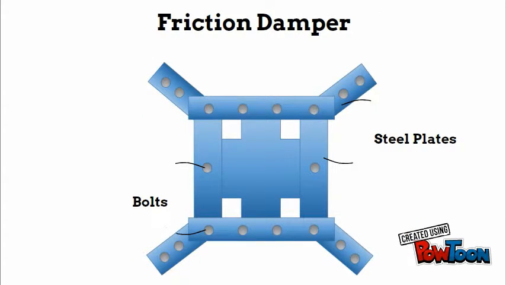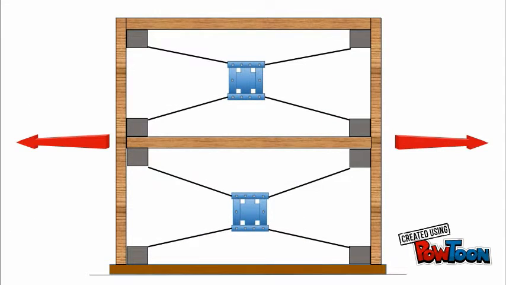The simplest friction damper is constructed from a set of steel plates which are bolted together. At high forces such as during a severe earthquake, the plates are able to slide over each other, thus creating friction. Seismic energy is spent in overcoming friction in the contact surfaces. The dampers are usually installed between walls or columns.